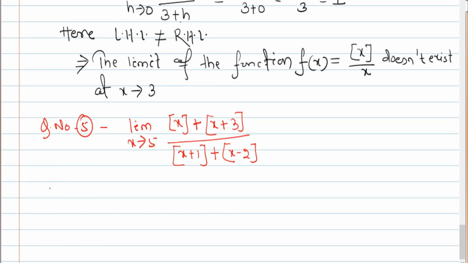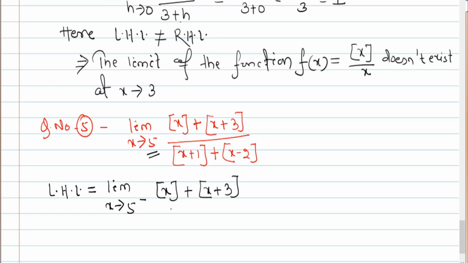Okay, so now we'll write the value of LHL, that is limit x tends to 5 minus of bracketed x plus 3 bracketed, whole divided by bracketed x plus 1 bracketed plus bracketed x minus 2 bracketed.